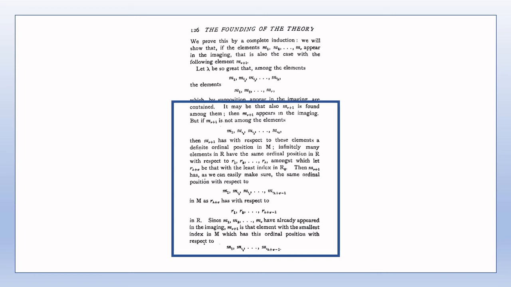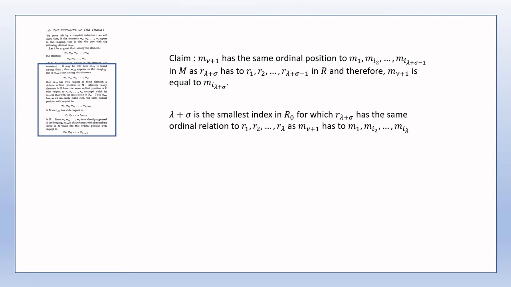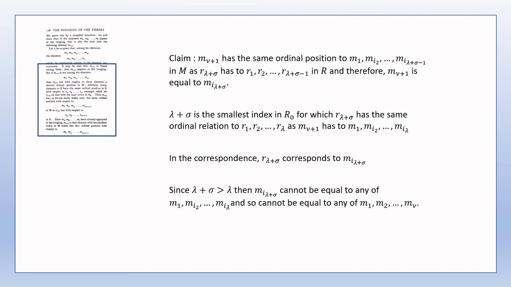At the risk of stating the obvious, I'll just clarify some of the details of the induction proof which I feel are glossed over a bit. Since lambda plus sigma is greater than lambda, and R lambda plus sigma corresponds to mi lambda plus sigma, then mi lambda plus sigma cannot be equal to any of the m1, mi2 up to mi lambda, and so cannot be equal to any of the m1, m2 up to m nu.